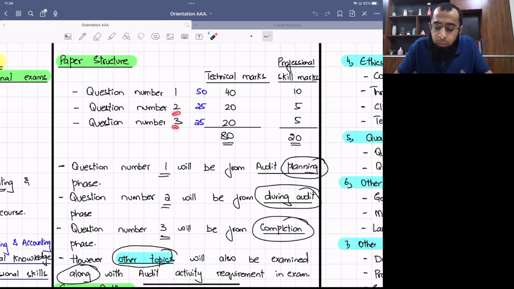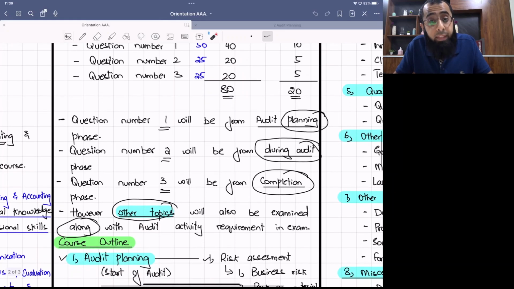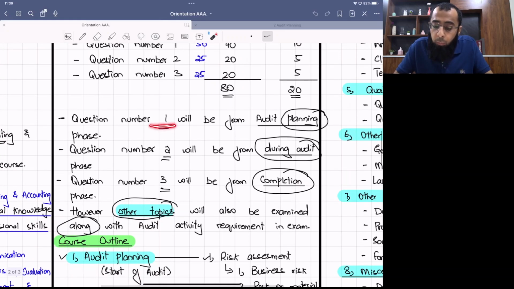Then question number 2 and 3, 25 marks each with 20 marks on technical head and 5 marks each on professional skill head. Question number 1 will be majorly from audit planning. Question number 2 from during audit phase. And question number 3 from completion phase.